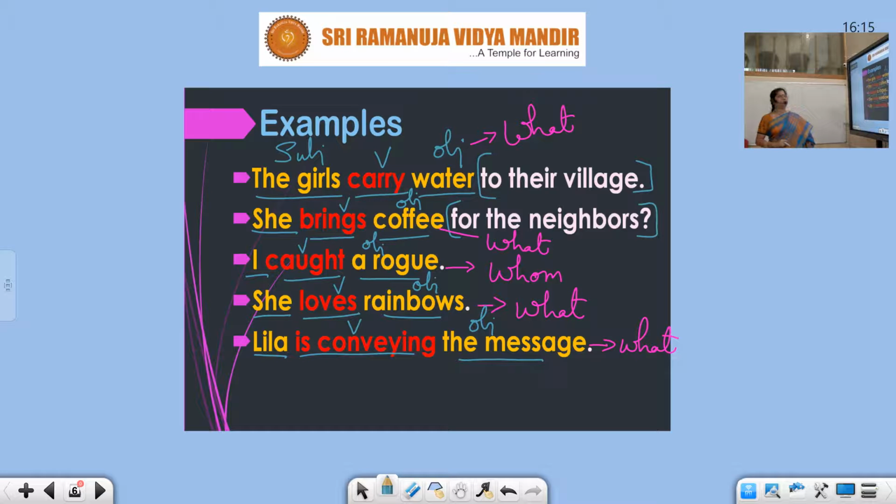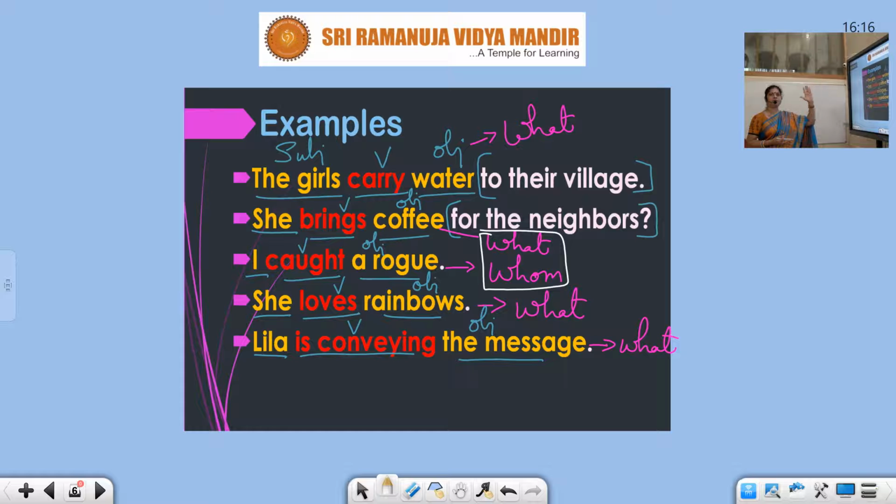So now through the examples, you must have clearly understood the examples of transitive verbs. These verbs are incomplete without objects. And the object is what, whom. It's not only what, it is also whom. Did you understand? So if I say the girls carry, you don't understand. She brings, you don't understand what she brought. I caught, whom. She loves, what or whom. Leela is conveying, what. So you should have understood the examples of transitive verbs.